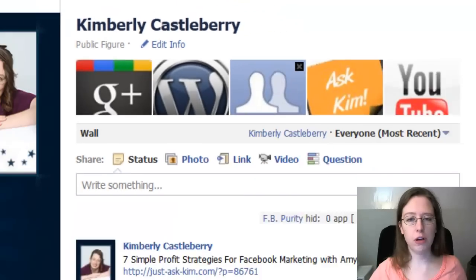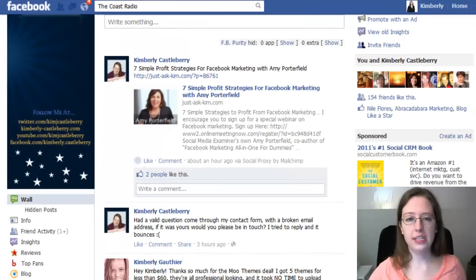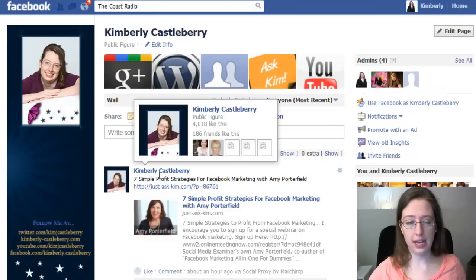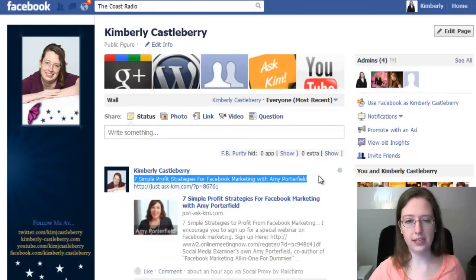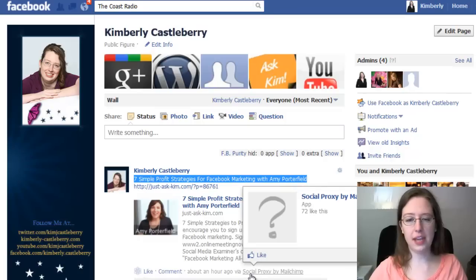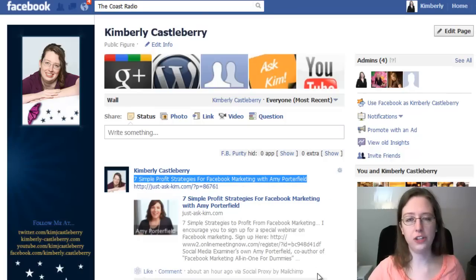And then on Facebook, if we come out, we can see here that I have a post. Again, here it is, the same one, 7 simple profit strategies for Facebook marketing. And the URL, and it opens the thumbnail very nicely. It's all formatted right. We see the application stamp, and that the application is Social by MailChimp. Now, again, it is another application publishing to Facebook. It's not 100% authentic engagement. We're not really going to go into the merits of EdgeRank and things here.